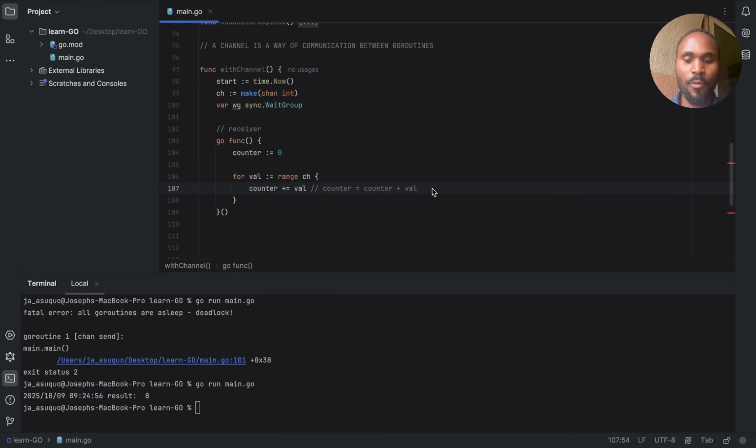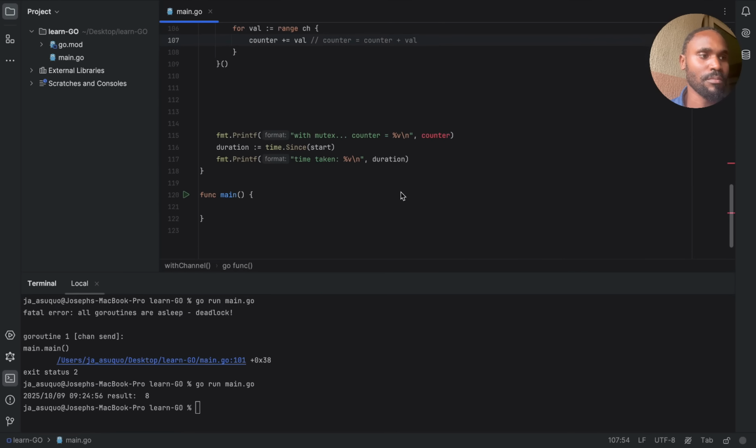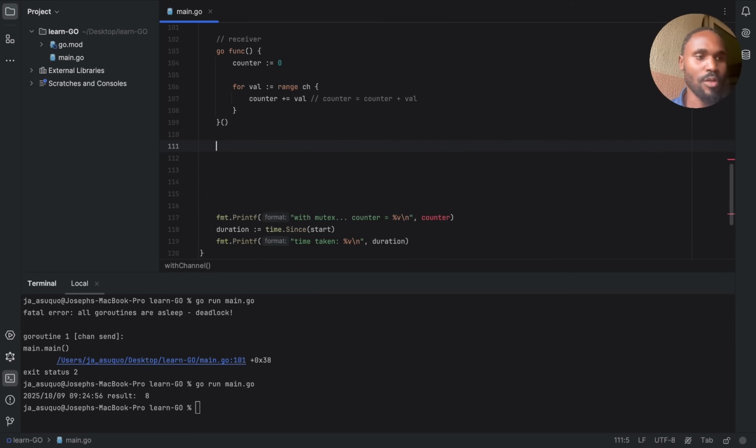So basically we are done with this, right? The next thing we want to do is our sender. We're going to spin up another Goroutine in which we are going to be sending our integers. We're going to range from 1 to 1000 and keep sending it, and hopefully we get it in the receiver, and then make sure that the whole 1000 has been sent successfully. That's what we are trying to do here, so stay with me, right?